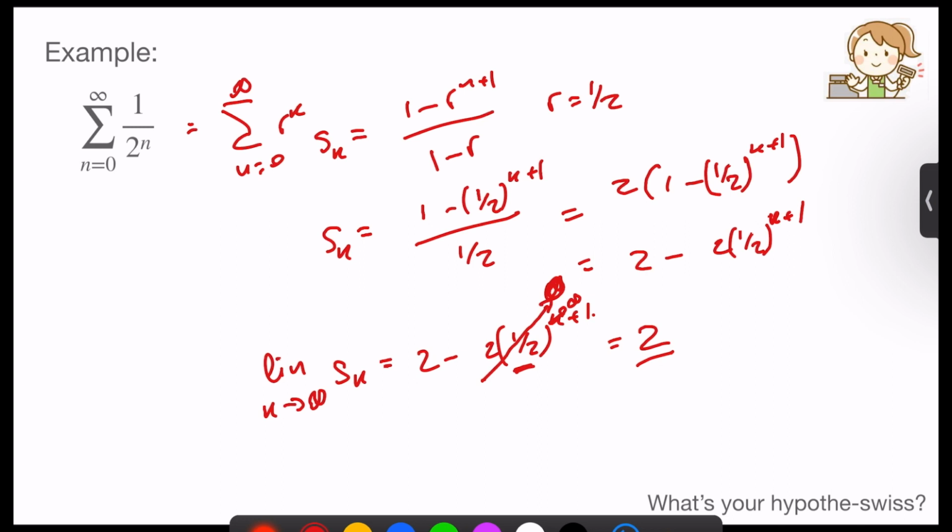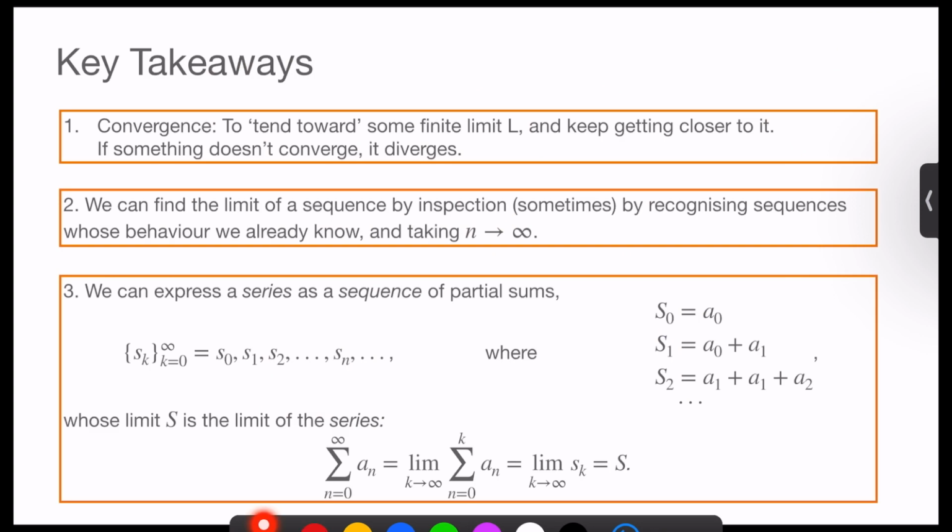So what have we learnt? We've developed some intuition for convergence, that it's to tend towards some finite limit L and to keep getting closer to it. And if something doesn't converge, it diverges. And we have a nice definition for that. That we can find the limits of a sequence by inspection, sometimes, by recognizing sequences whose behavior we already know and taking the limit as n moves to infinity.